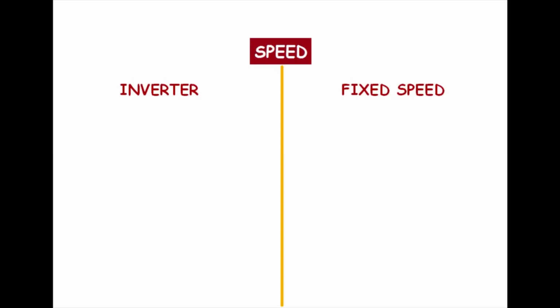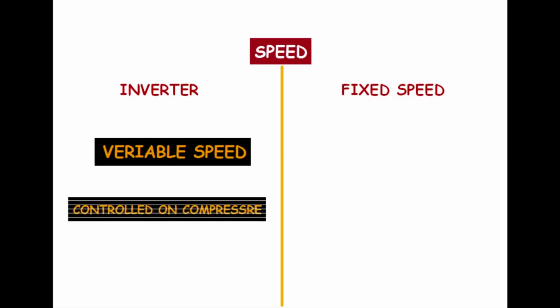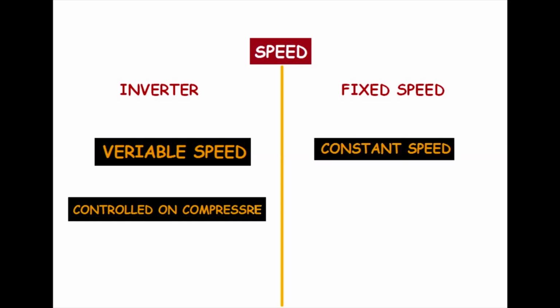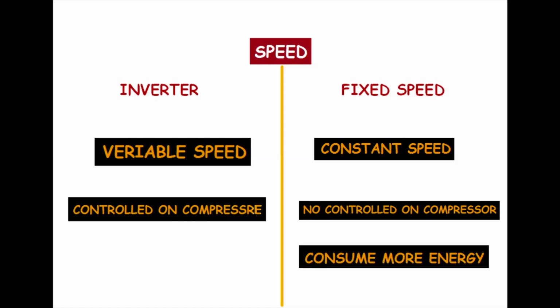Now we will compare both air conditioner technologies by their parameters. First one is speed. The inverter air conditioner has a variable speed compressor which allows controlled operation of the compressor according to the need, so as to regulate the temperature. The fixed speed air conditioner, on the other hand, has a regular start-stop compressor which either switches on or off to produce the desired cooling effect. It is not able to adjust the speed of the compressor and thus consumes more energy while running.